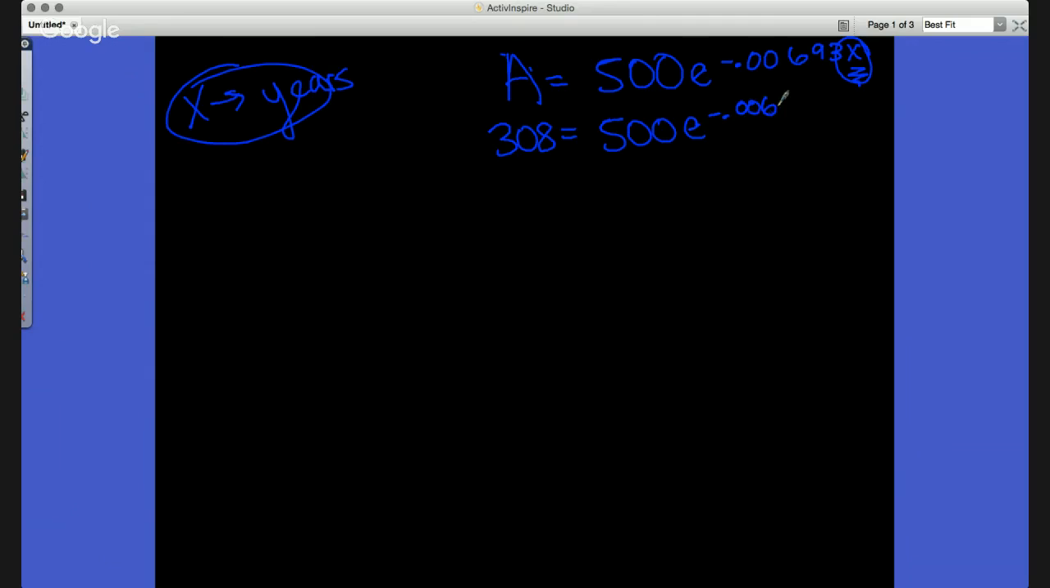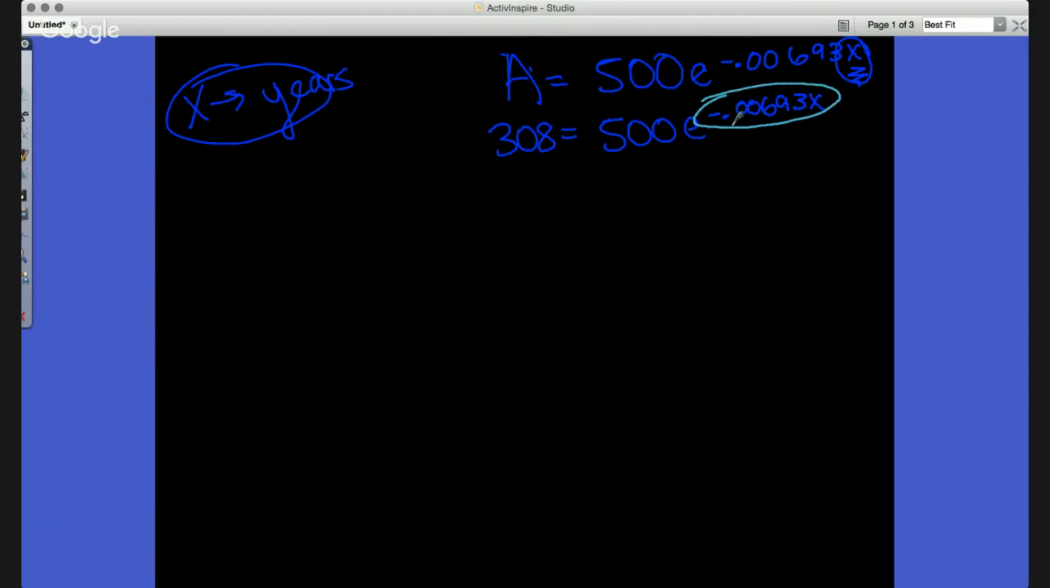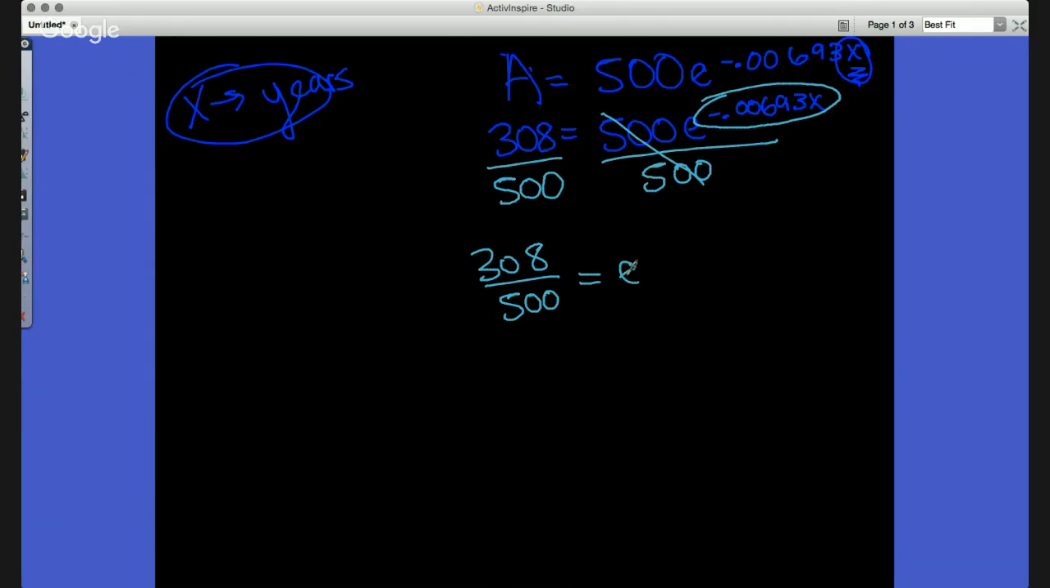Now this can be a little bit weird, right? Because now we're solving for X. How can we solve for X in something where there's this E here, up in an exponent? How can I get rid of that? Well, first of all, let's do what we need to do. These are multiplied, so let's divide, okay? So when I divide that out, I get 308 divided by 500, okay? 308 over 500 equals e to the negative 0.00693x, okay?